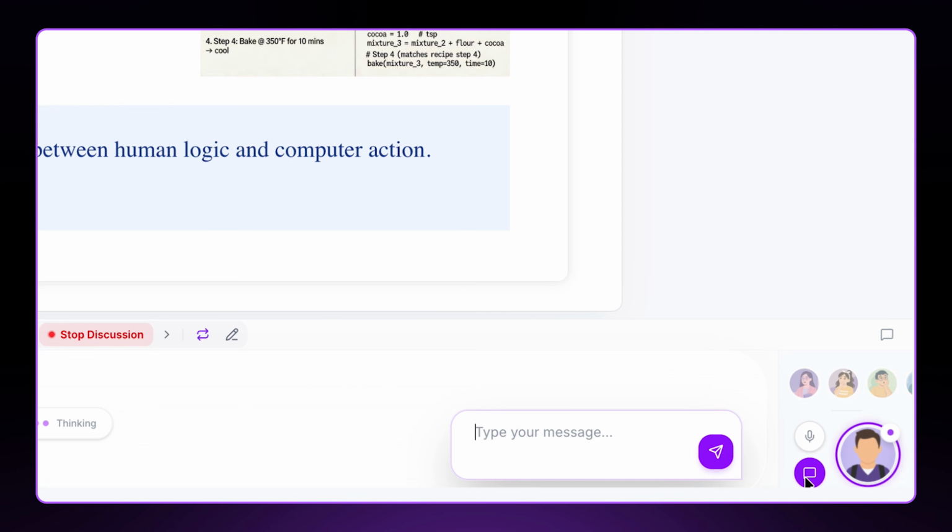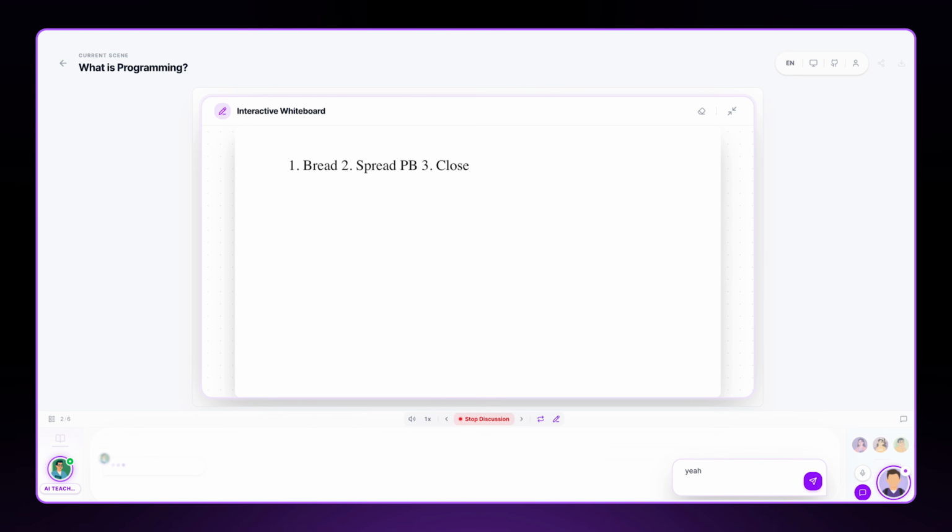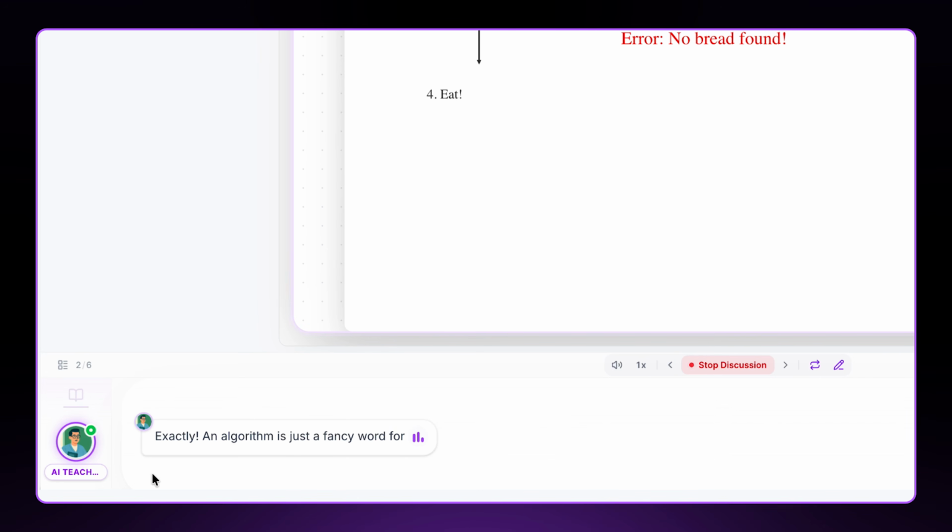This is insane. I think this is how the future of AI education should look like. And look at this, because all the other students were discussing something, the teacher just opened a whiteboard and is drawing out the concept to explain it visually to the entire class, step by step. This is the kind of thing that makes something actually click for you, when someone draws it out and explains it at the same time, just like in an actual classroom. I genuinely have not seen any other AI education tool do this.